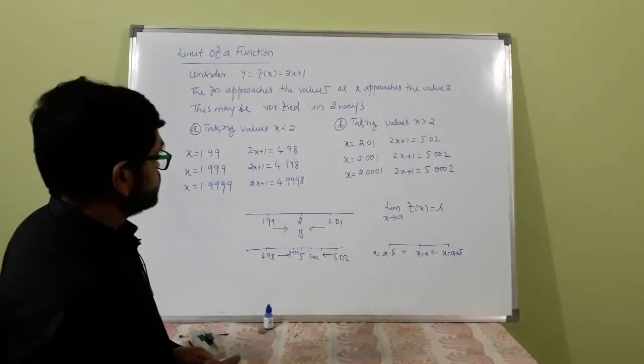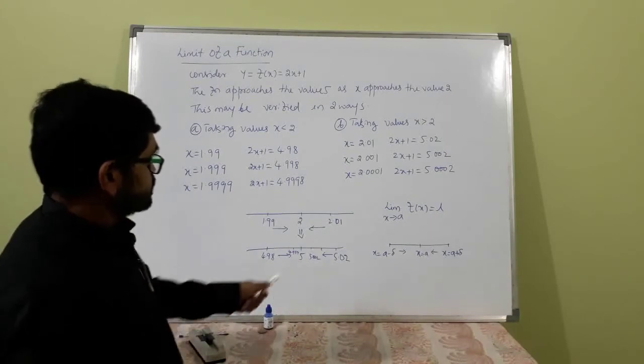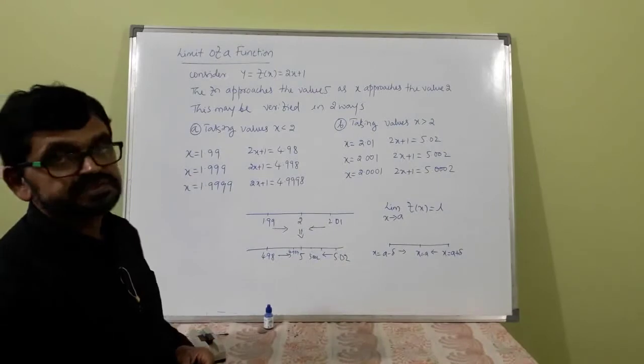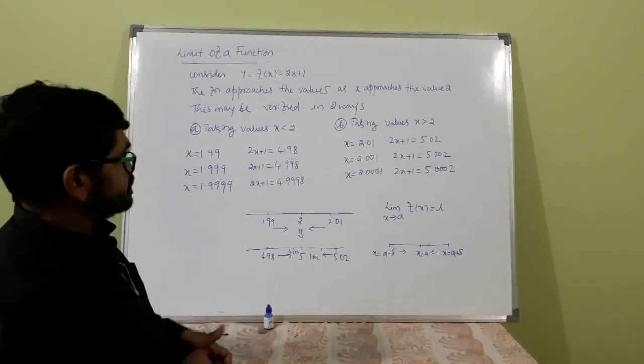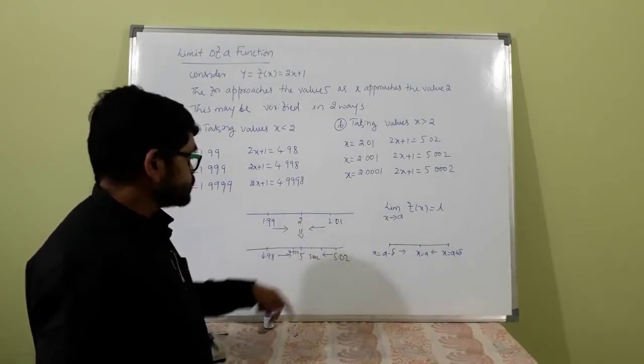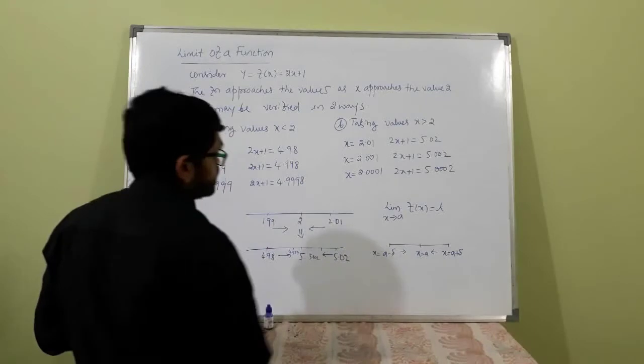f(x) will take the value 5. This 5 is called the limiting value of the function. When these two are equal, the limit exists. This side is called the left hand limit, this is the right hand limit.